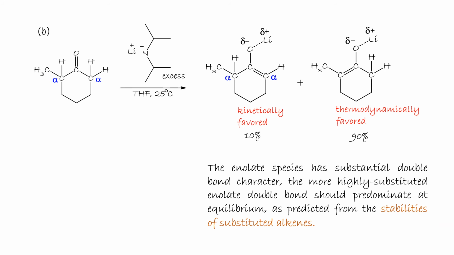But when we react 2-methyl cyclohexanone with LDA in THF at 25 degrees, we give enough energy to form the thermodynamically favored product, the more substituted enolate 90%, and the less substituted enolate 10%. The enolate species has substantial double bond character. The more highly substituted enolate double bond should predominate at equilibrium, as predicted from the stabilities of substituted alkenes.